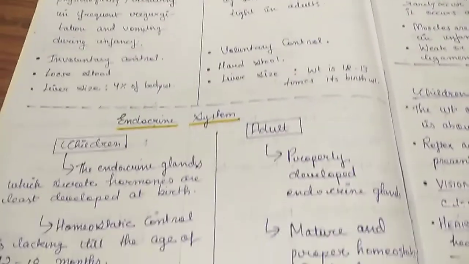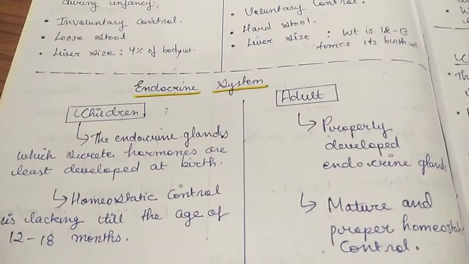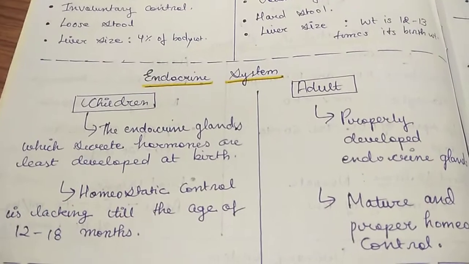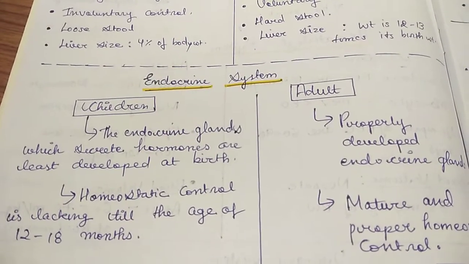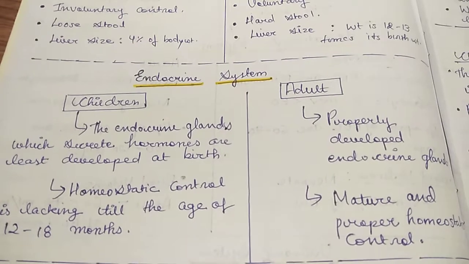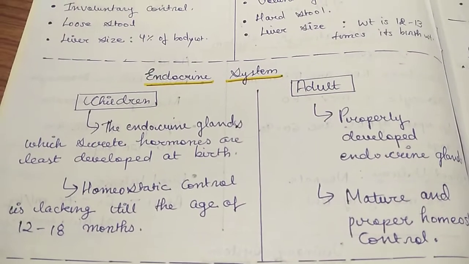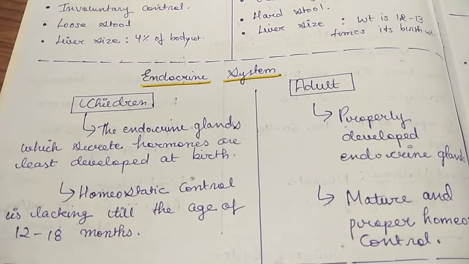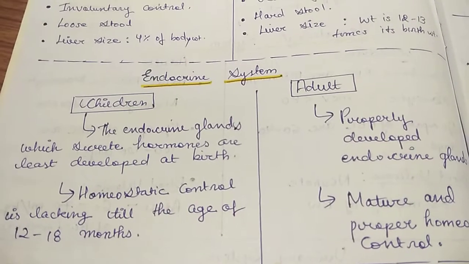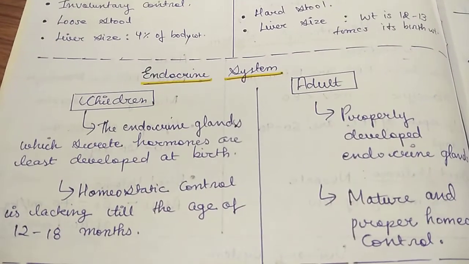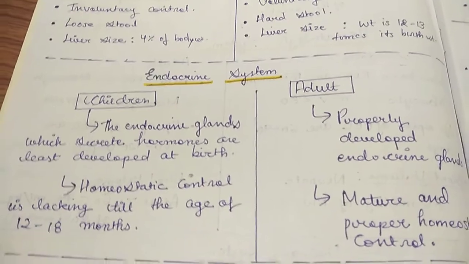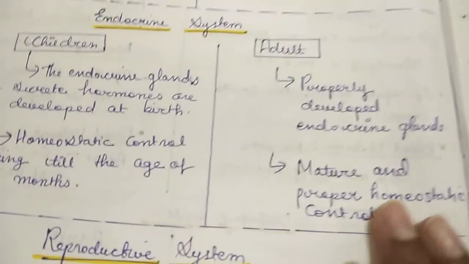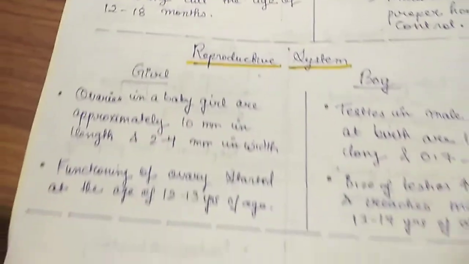Okay, so next will be the endocrine system. In children, endocrine glands which secrete hormones are less developed at birth and they are properly developed in adults. Homeostatic control is lacking till the age of 12 to 18 months. This is a very important point. Homeostatic control will not be present till they are 1.5 years. Then mature and proper homeostatic control will be present in an adult. Okay, then our last,